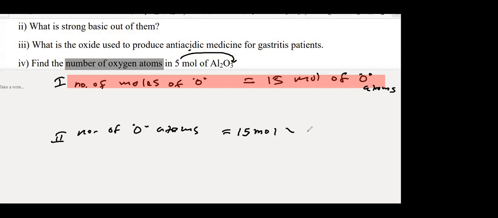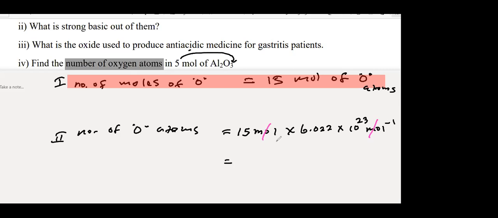What is the unit of Avogadro constant? 6.022 into 10 to the power 23 per mole. Then mole and per mole get cancelled, and you get the final answer without the mole unit.